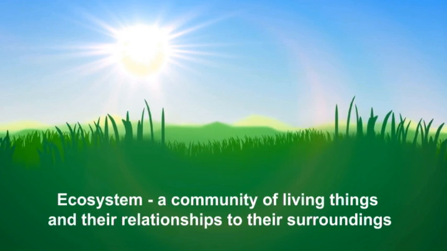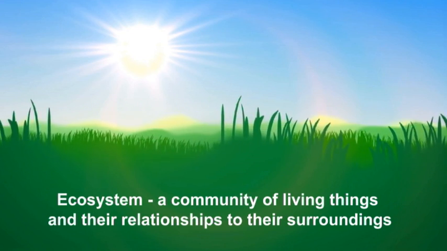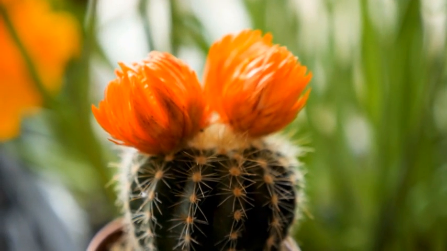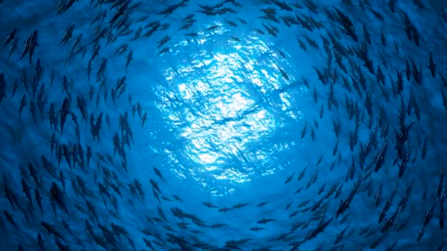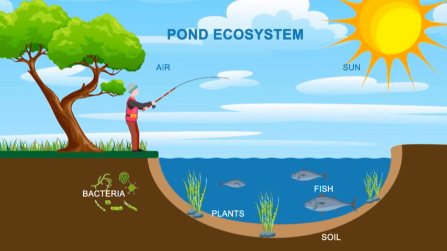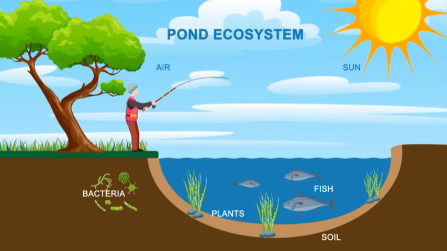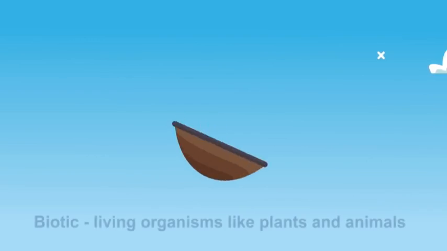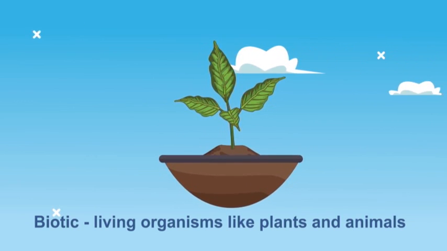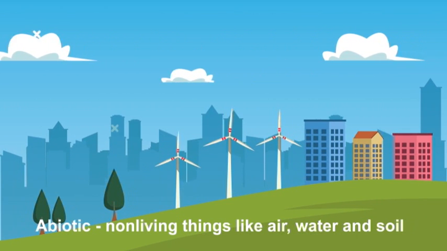An ecosystem refers to a community of living things and their relationships to their surroundings. It can be small like a flowering plant in a pot or big like the vast ocean. Look at the following diagram of a pond ecosystem. It shows all the functional components, biotic and abiotic, of an ecosystem. Biotic refers to the living organisms like plants and animals. Abiotic refers to the non-living things like water, air, and soil.